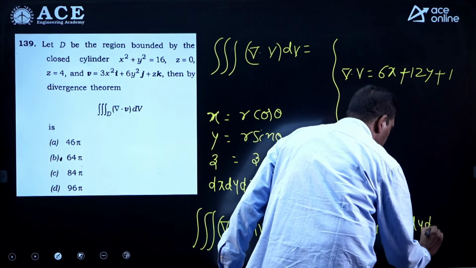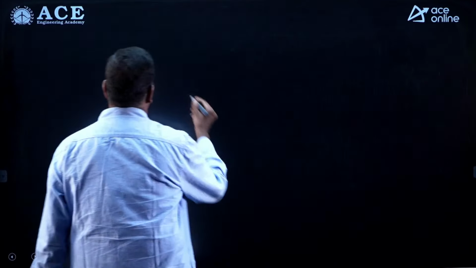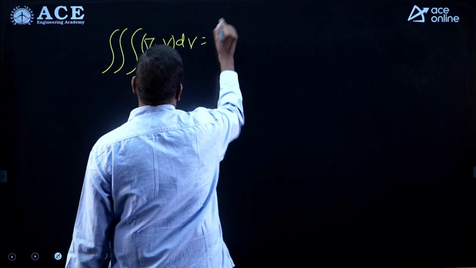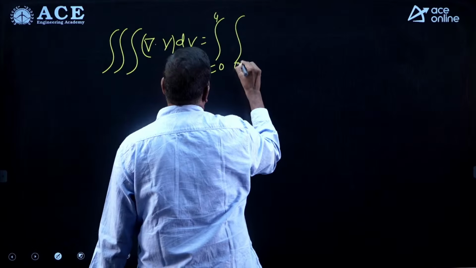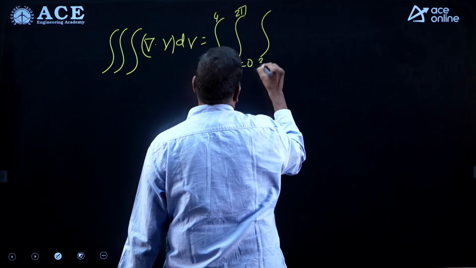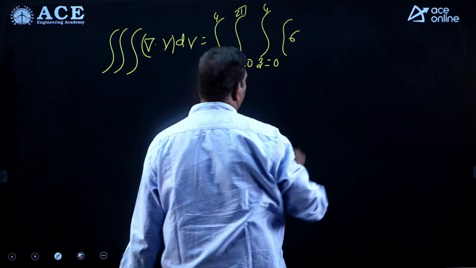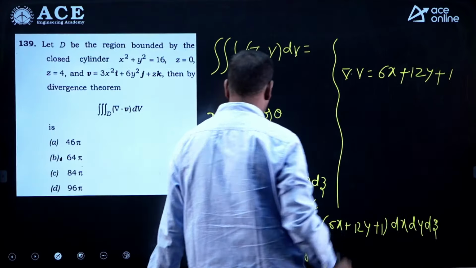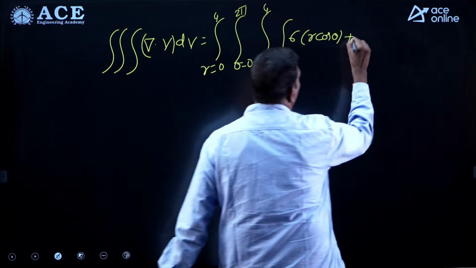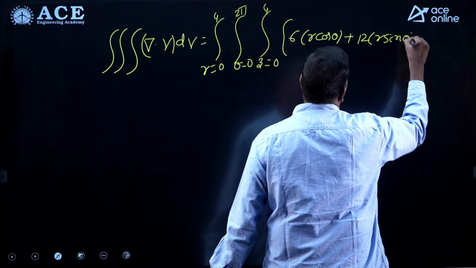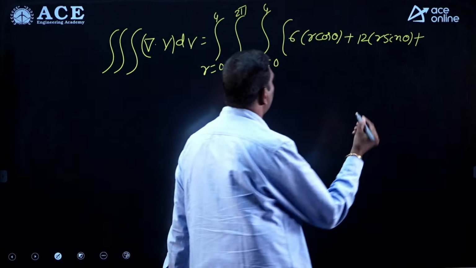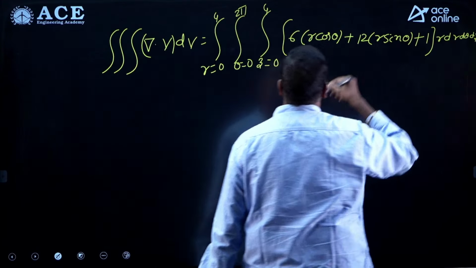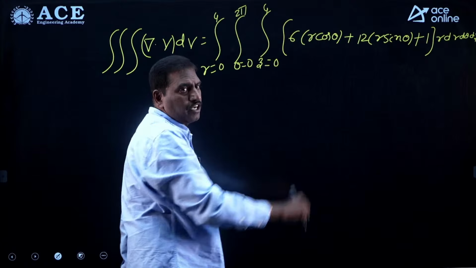Okay, next step I will write the final answer. The triple integral of del dot v dv is nothing but the integral r is equal to 0 to 4, theta is equal to 0 to 2 pi, z is equal to 0 to 4, of 6 into x. In place of x, what is it? R cos theta, plus 12 into y, 12 into r sin theta, plus 1, r dr d theta dz. But in calculations you see this once. Okay, if you calculate you will get the final answer.